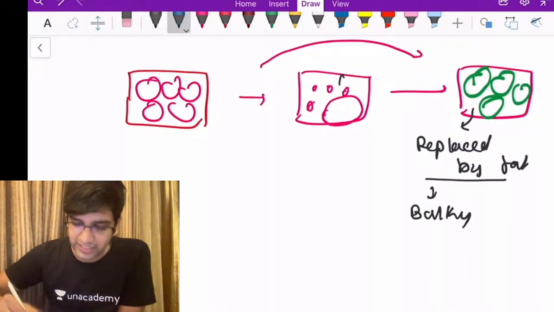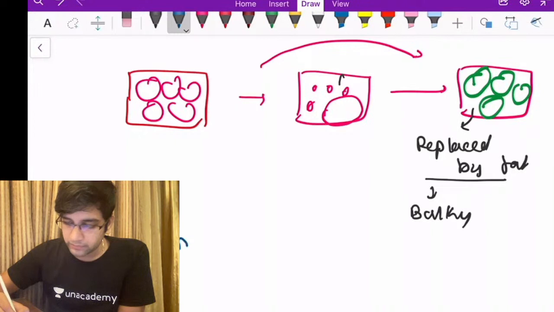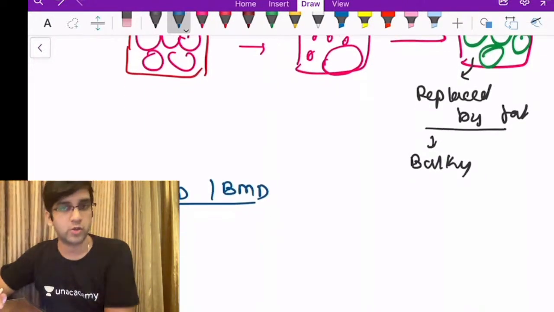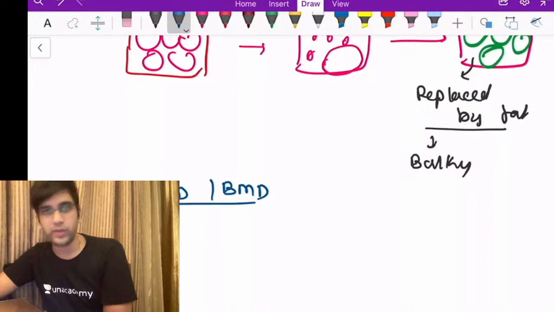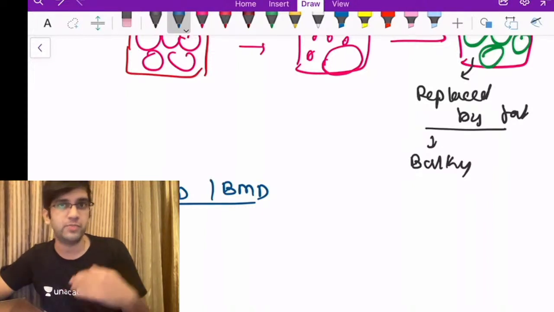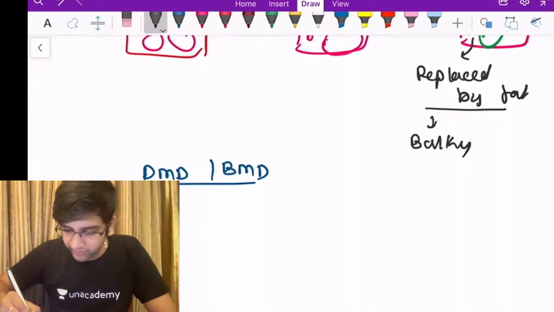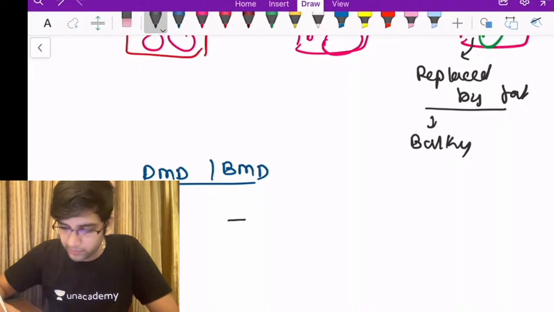For any case of DMD or BMD, muscle biopsy is not indicated in the current era. You don't want to do a muscle biopsy. If you want to, you can do it and you can appreciate the dystrophin being absent totally or being reduced. The way to evaluate first is creatine phosphokinase. Creatine kinase will help me.